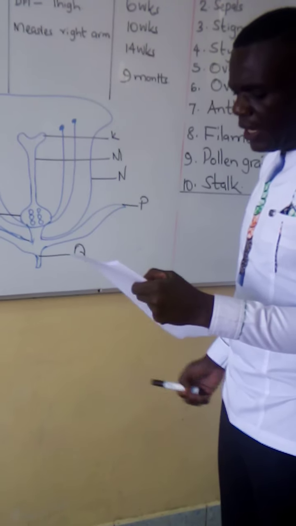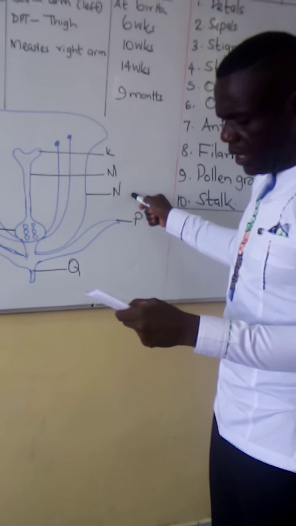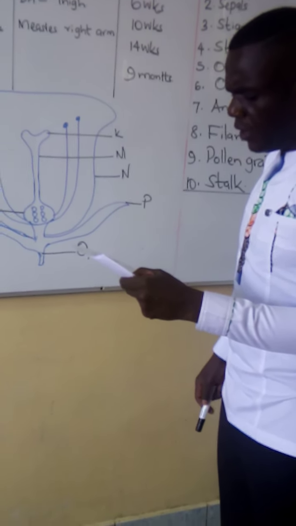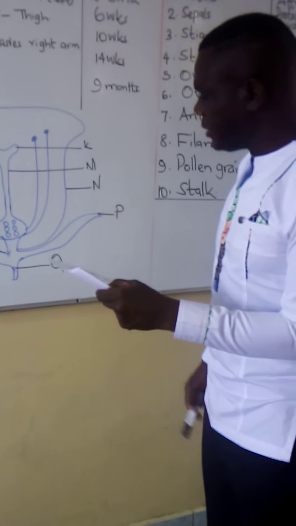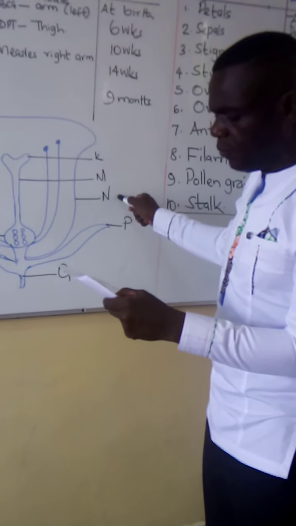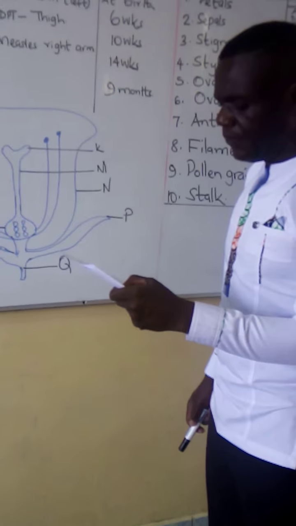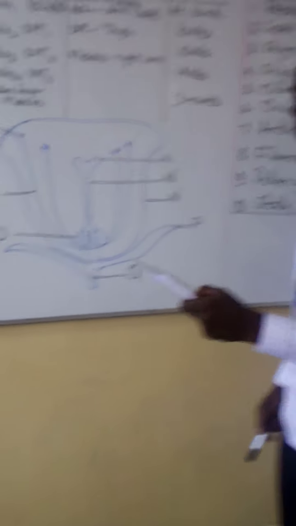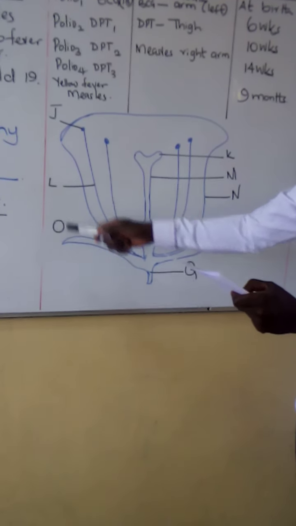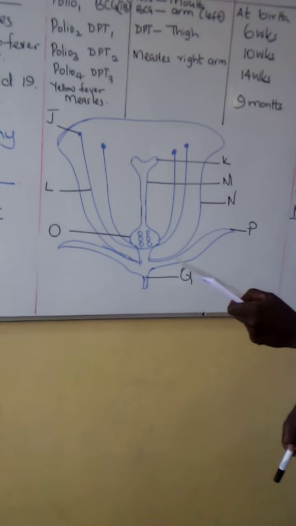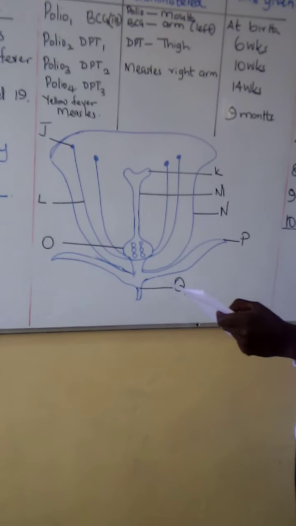Part N attracts or repels pollinators. And L transfers pollen grains to the ovary.